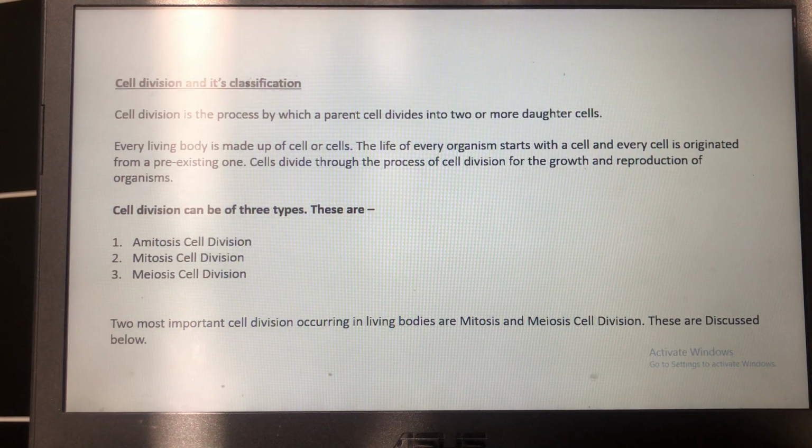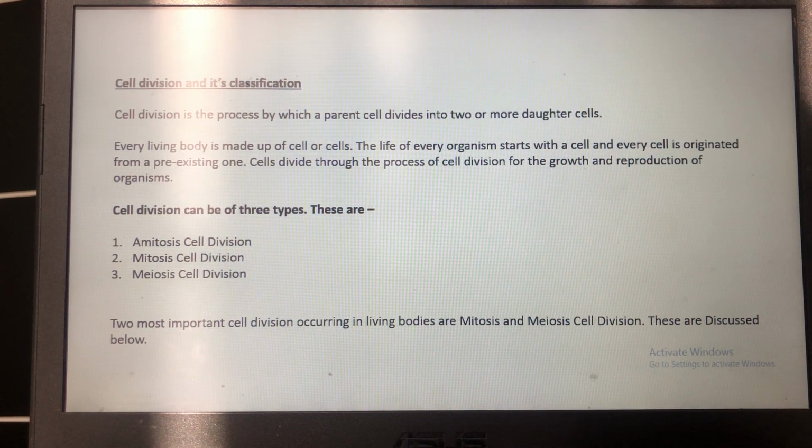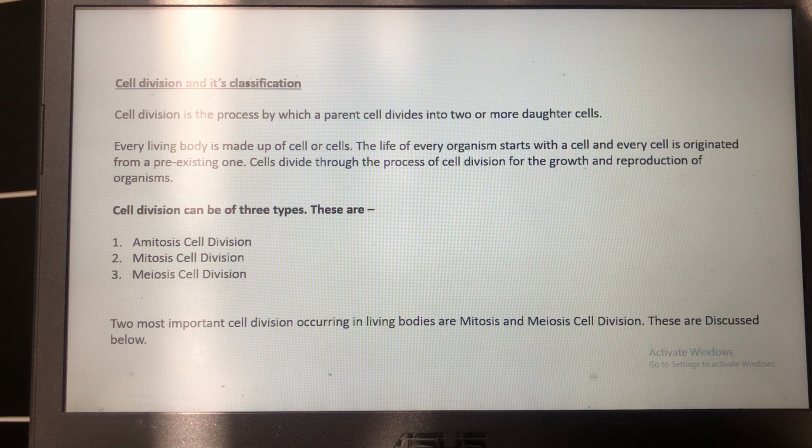You know that the body of every living organism is made up of cells, which are the structural and functional unit of life. The life of every organism starts with a cell, and every cell originates from a pre-existing one by the process of cell division. Cell division is the process by which a parent cell or a mother cell divides to form two or more daughter cells.